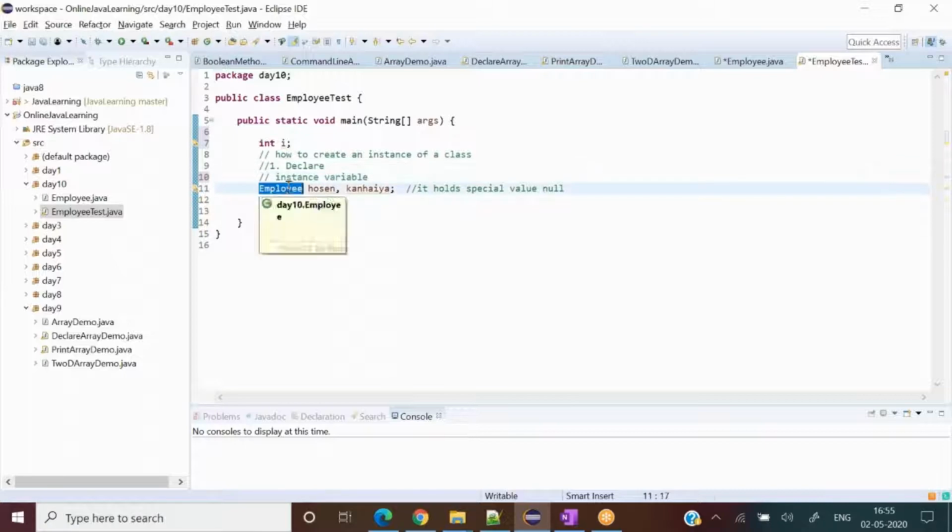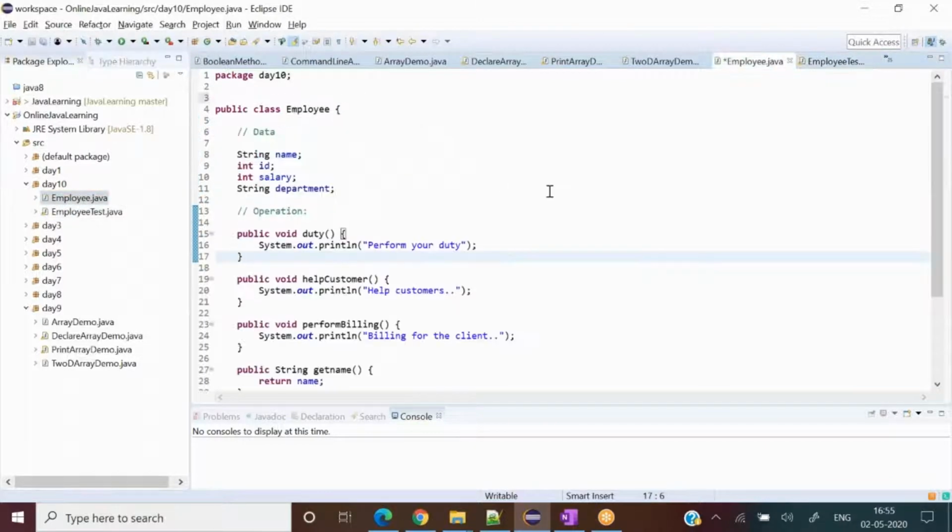Okay, because it belongs to some class, some object. Yeah, go on. Employee is coming from where? Line number 11. Employee is from the class. Employee is this class. This is Employee from here.